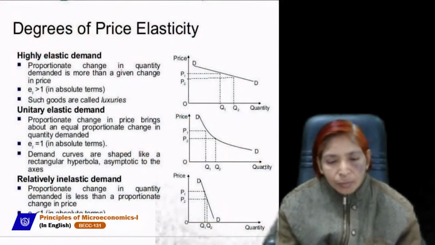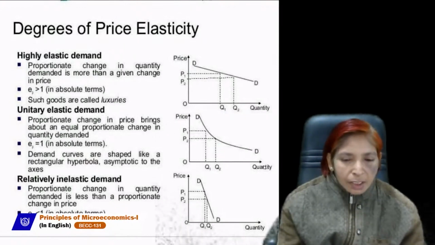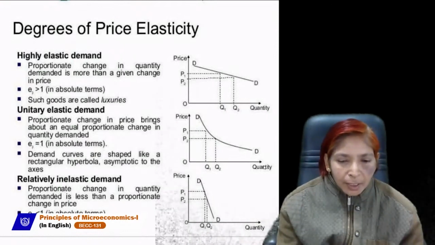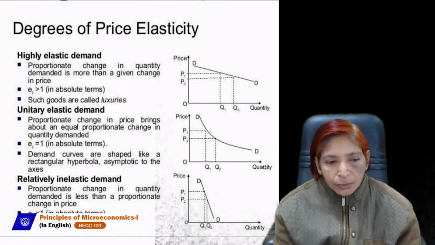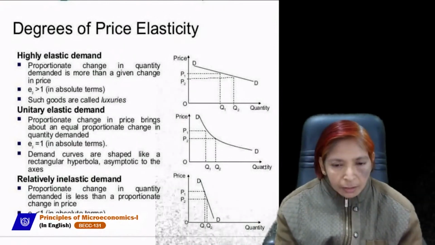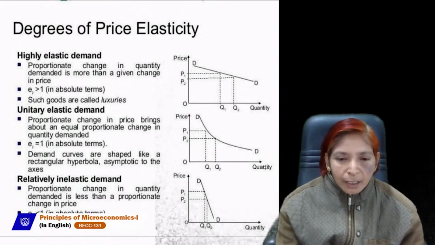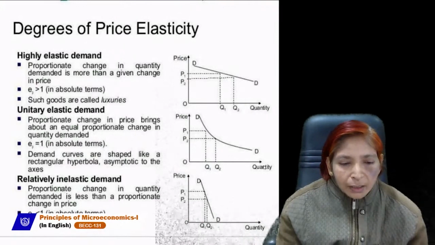This demand curve is more steeper. If the demand curve is steeper, or when the percentage change in quantity demanded is less than the percentage change in price, then demand will be called less than unitary elastic. This type of relatively inelastic demand exists in case of necessary goods.